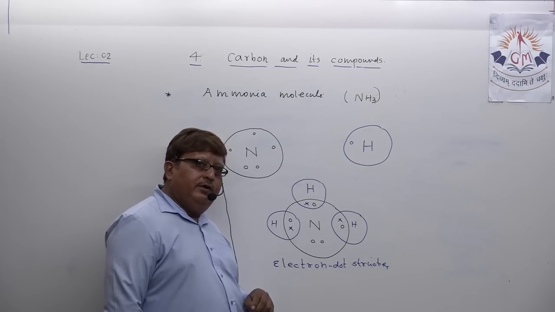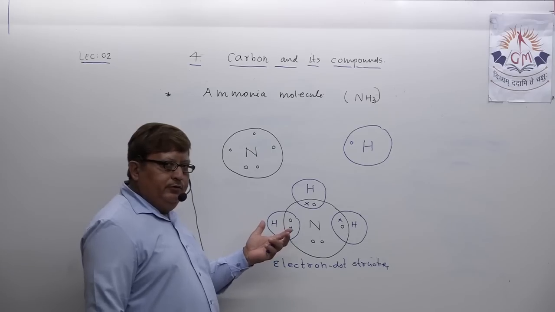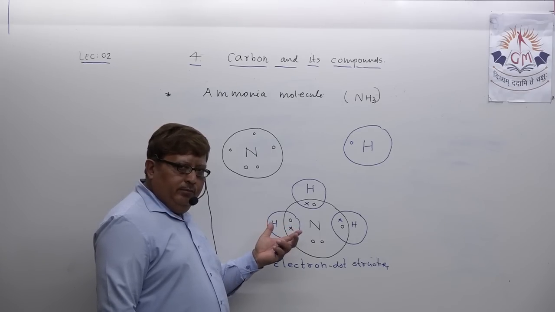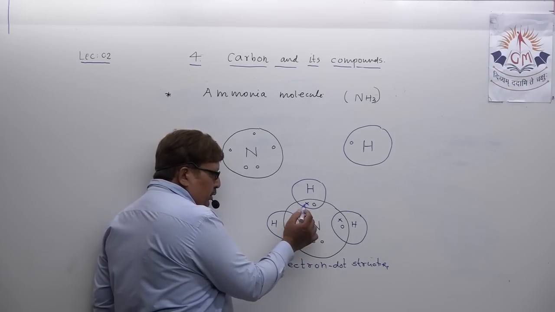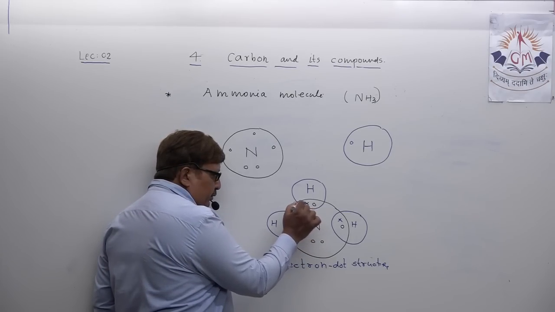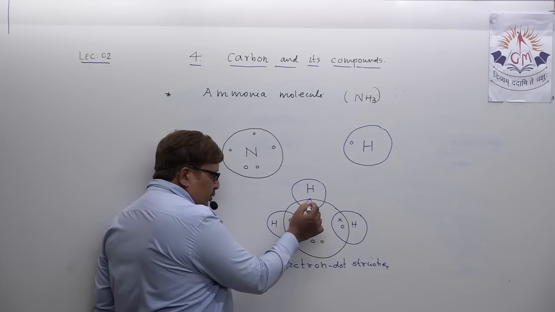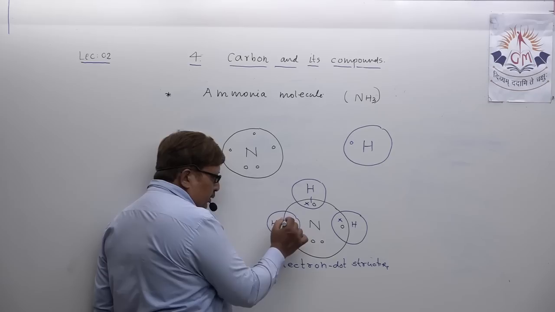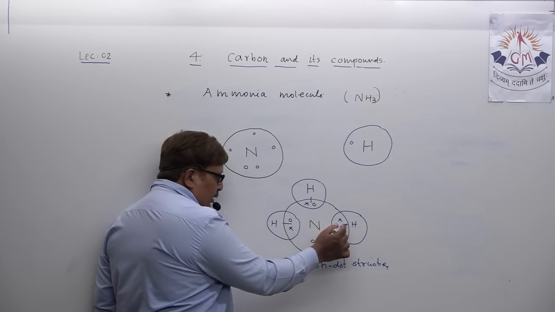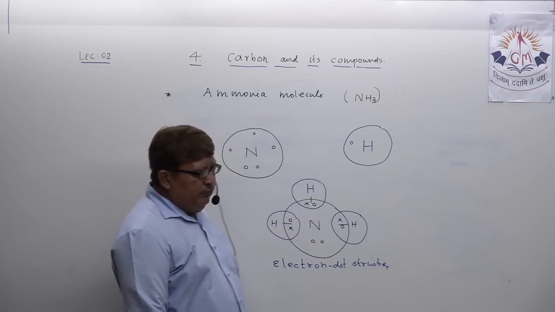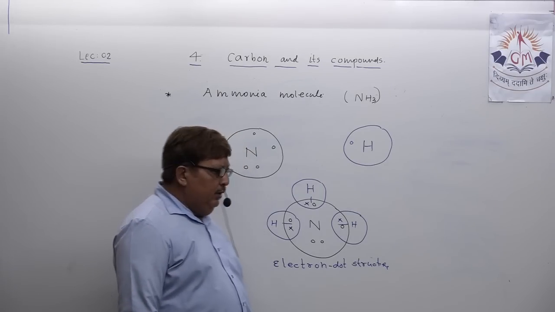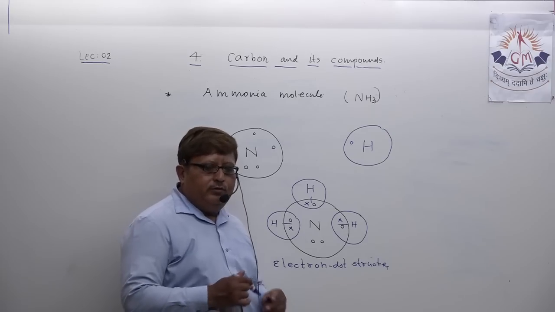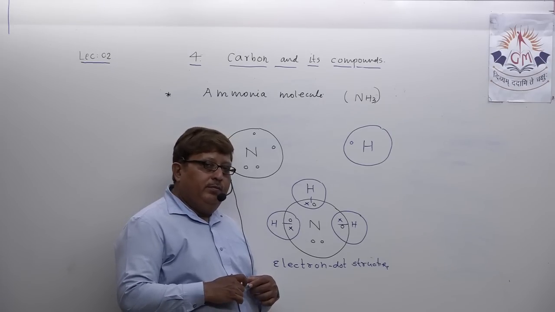If you are asked in the exam to draw the structure, meaning the structural formula of ammonia, what you have to do? Just replace one electronic pair by one single covalent bond. Okay, this will be called the structural formula. You understood this, so this has to be very clear in your mind.